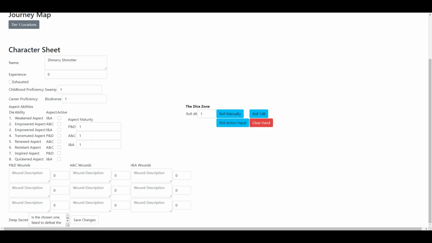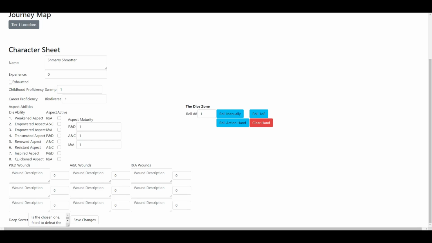Down here, we have the wounds table. Each aspect can have up to 3 wounds, which are acquired when failing an aspect check by rolling a 1 on the d8. They start at a value of 1 and will automatically increase at the end of every scene. If they would increase past a value of 5, the party will instead gain a mistake point, and then it goes away. They can be removed at the end of a scene by spending experience points.